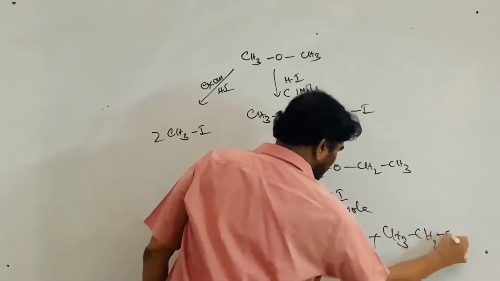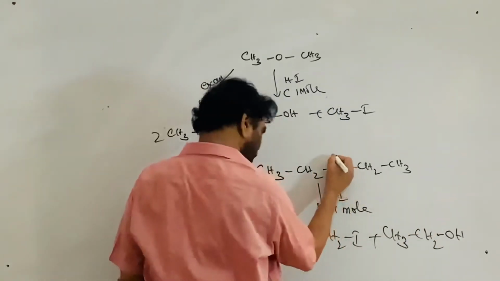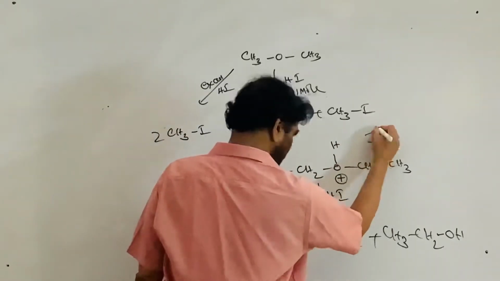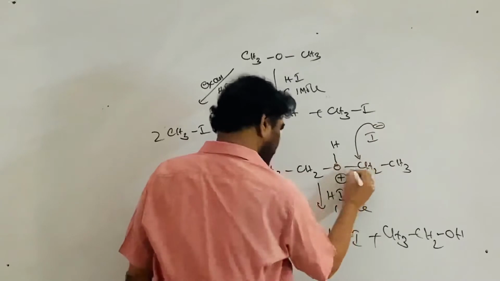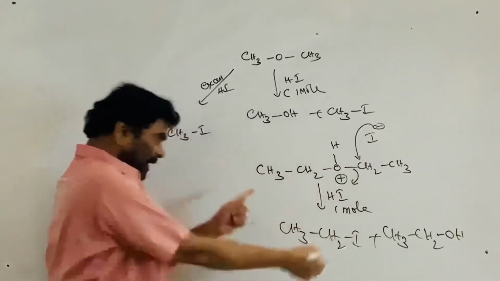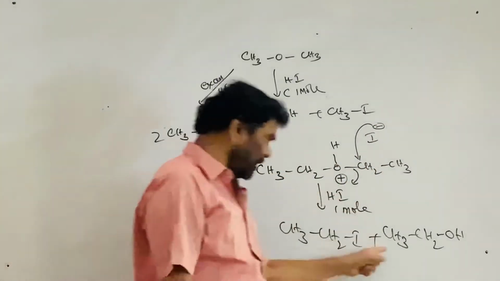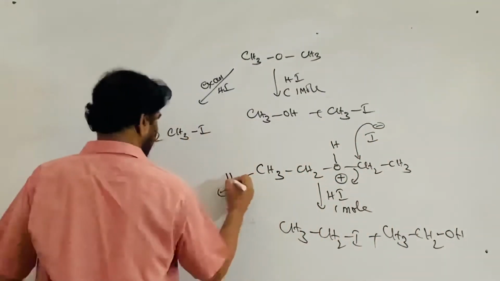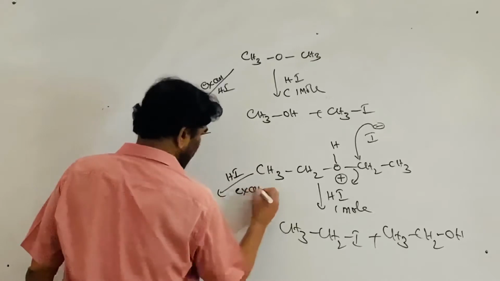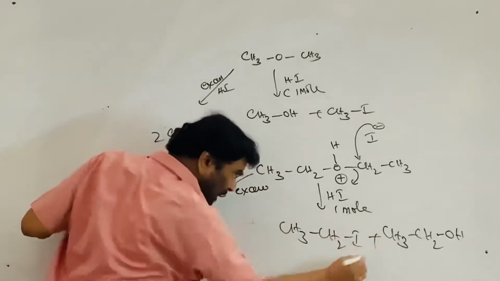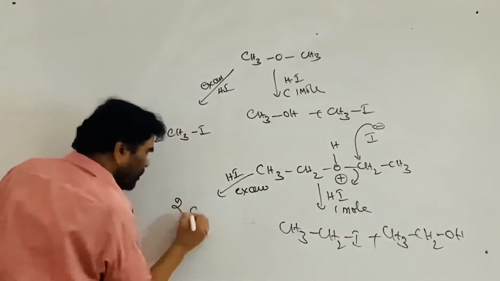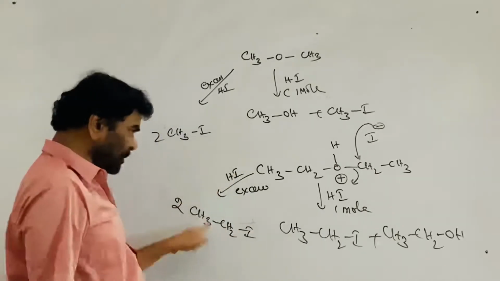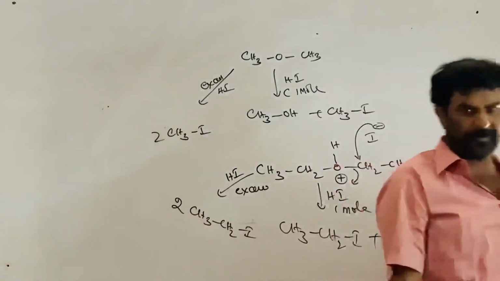Here it is protonated first, and the I minus ion comes and attacks, the bond breaks, and it is ultimately converted to an ethyl alcohol and ethyl iodide mixture. If it is treated with excess HI, then this alcohol is further converted, and 2 moles of CH3CH2I are formed, only one product. Otherwise 2 products are formed.